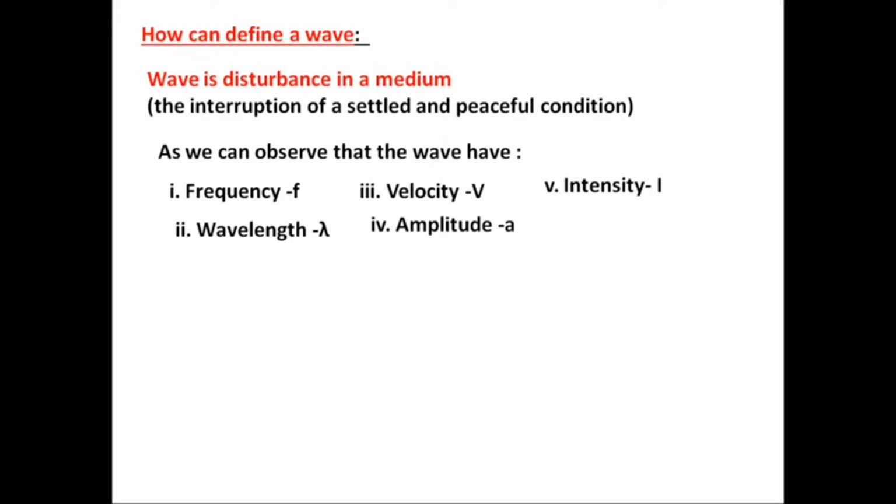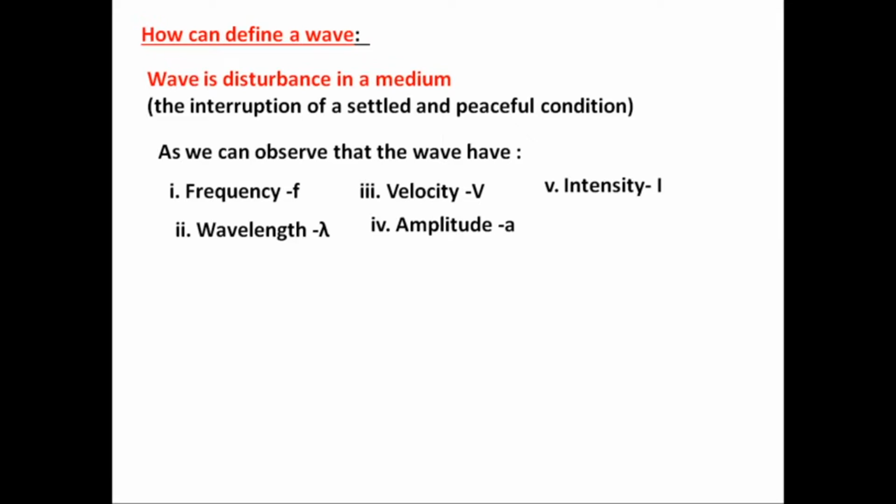The wave is the complicated one. The easiest definition we can take is that a wave is nothing but a disturbance which is created in the medium. When we talk to each other, the vocal cords vibrate, and those vibrations travel through the medium.